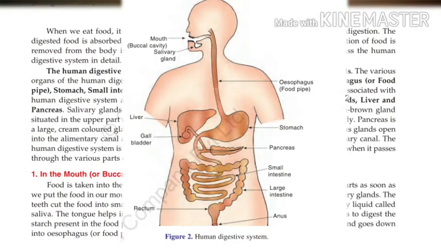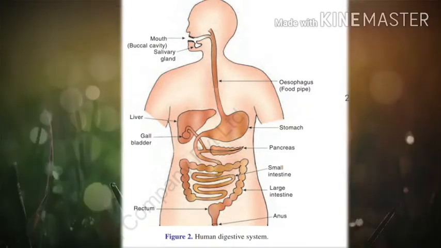Now, look at the glands. The salivary glands in the mouth, the liver found in the upper part of the abdomen on the right side, and the pancreas, which is a large cream colored gland located just below the stomach. Do you see the three associated glands: salivary glands, liver and pancreas? Now, these glands and the organs of the alimentary canal together form the human digestive system. Understand?